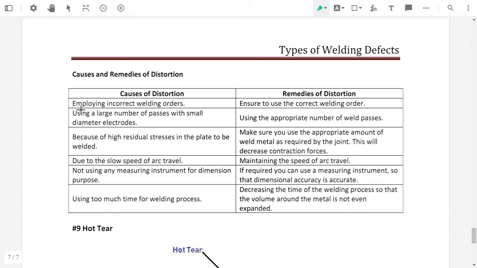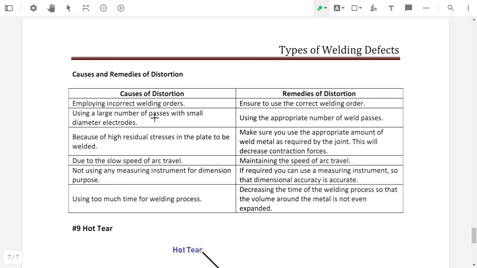Welding, what is meant by welding order? In the case of multi-pass welding, the speed of the welding will be different for the different passes. If we change that speed, then it will cause distortion in the material. So ensure the use of the correct welding order. The correct welding order will avoid the distortion.